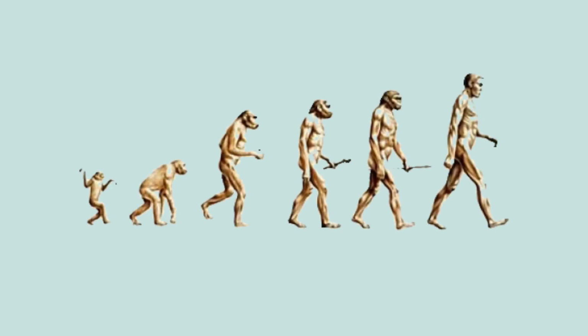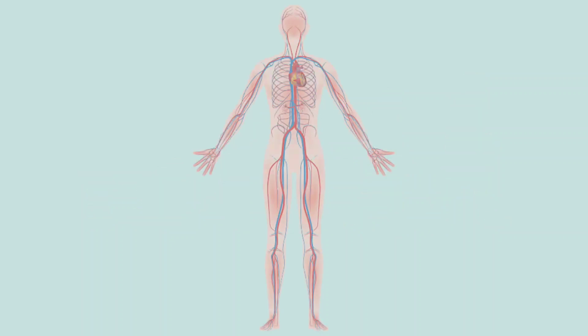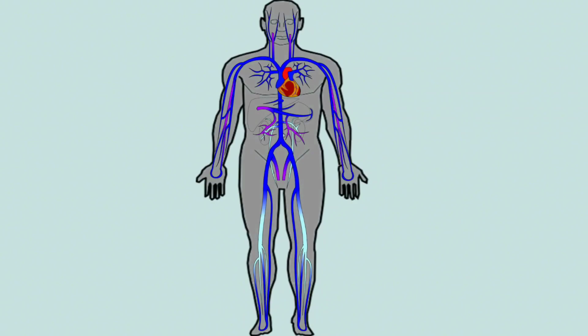In evolutionary history, there occurred a time when animals started spending a significant amount of time in an upright position. This placed a number of demands on the circulatory system. The venous system that returns blood from the lower extremities to the heart underwent changes. You will recall that veins are blood vessels through which blood returns to the heart.